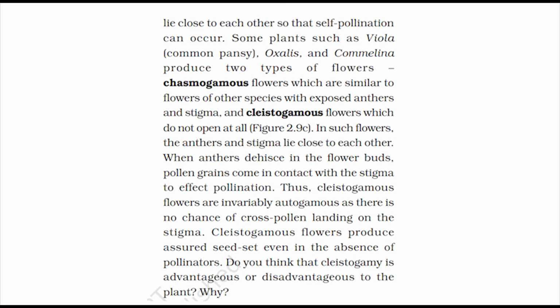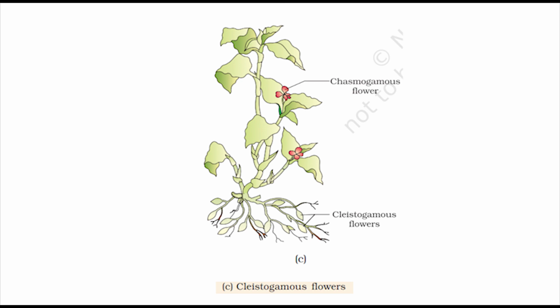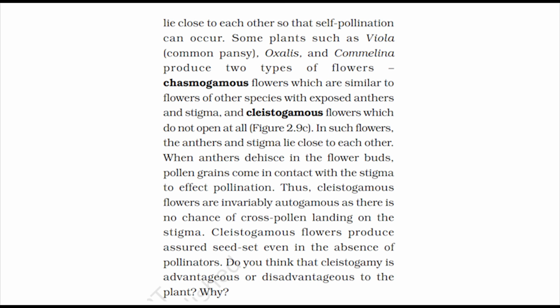Some plants such as viola, common pansy, oxalis, and commelina produce 2 types of flowers: chasmogamous flowers, which are similar to flowers of other species with exposed anthers and stigma, and cleistogamous flowers which do not open at all, figure 2.9c. In such flowers, the anthers and stigma lie close to each other. When anthers dehisce in the flower buds, pollen grains come in contact with the stigma to effect pollination. Thus, cleistogamous flowers are invariably autogamous, as there is no chance of cross-pollen landing on the stigma. Cleistogamous flowers produce assured seed set even in the absence of pollinators.